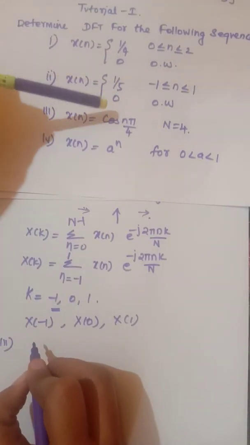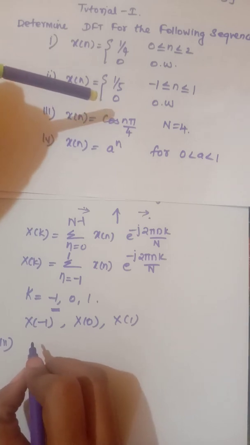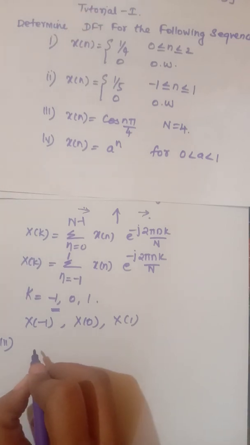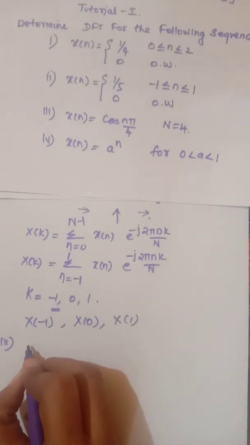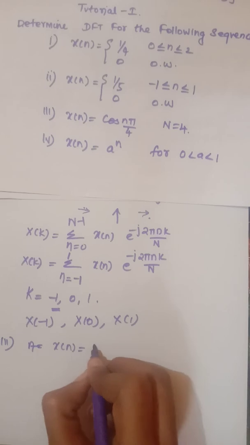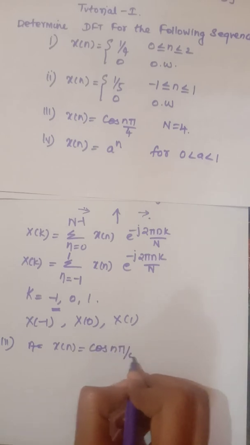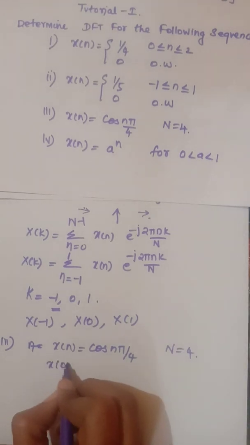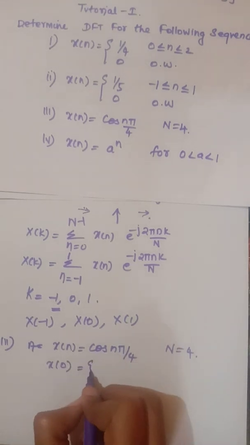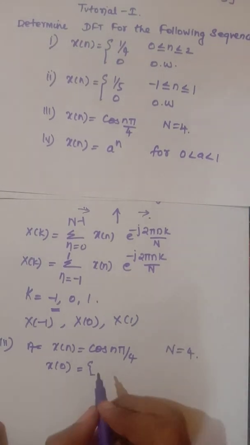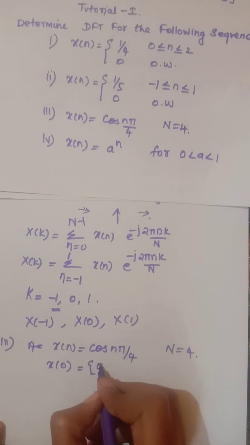The third problem is given in terms of a mathematical expression. We may not be able to substitute the mathematical expression directly in the equation. So for that, what we need to do is first substitute different values of n, so that we obtain x of n. In this problem they have given cos n pi by 4, and it is a 4-point DFT. So first substitute n is equal to 0. When you substitute n is equal to 0, you will get 1.